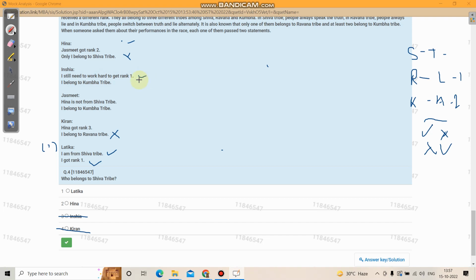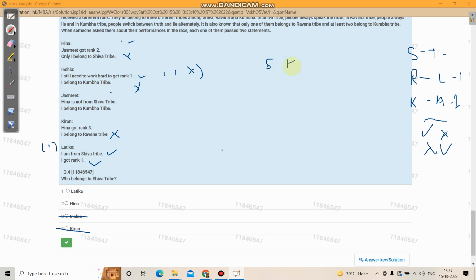Yes, she needs to work, which means that she isn't rank 1, and this is correct because rank 1 is Latika. So if this statement is correct, the options for this statement are correct or wrong. If we take correct, then this isn't possible, because if she is from Kumbha tribe, then either statement has to be wrong. So she can't be correct. And now if she says the wrong statement, I belong to Kumbha tribe, so this statement is wrong.